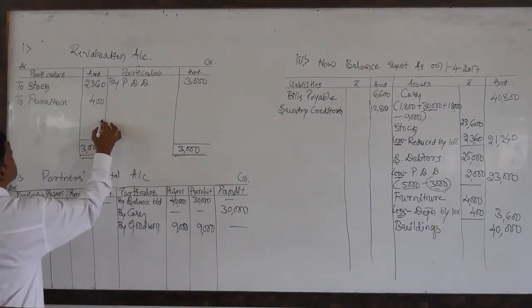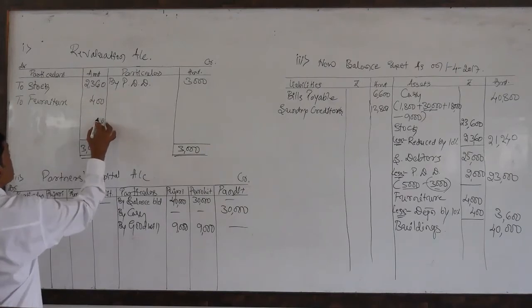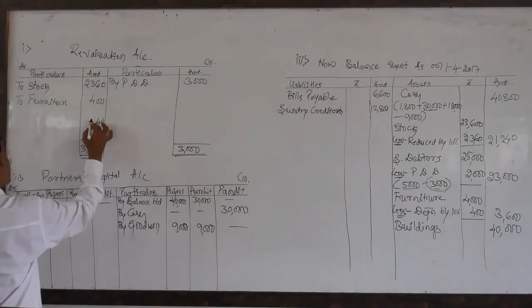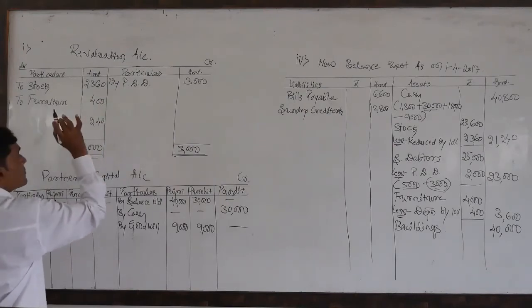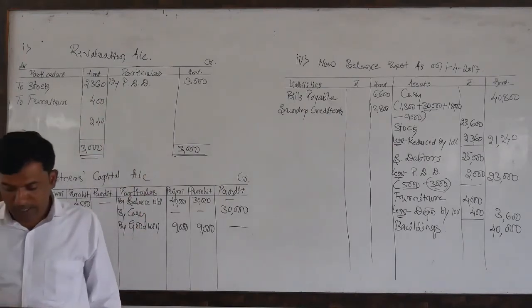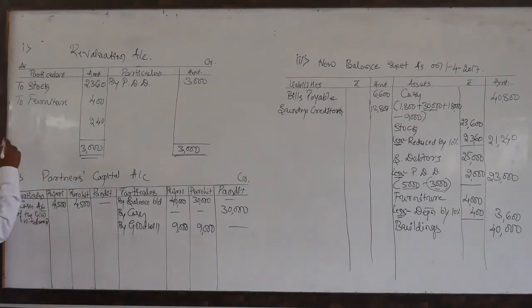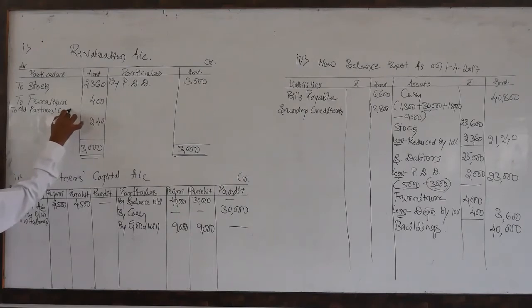So look here, 0, 6 plus 4, 10, 5 plus 3, 8, 8 plus 2, 10, means 240 is the profit on revaluation of assets to old partners' capital account.